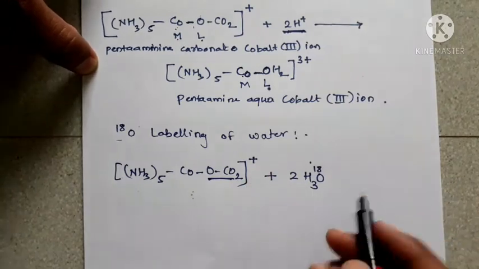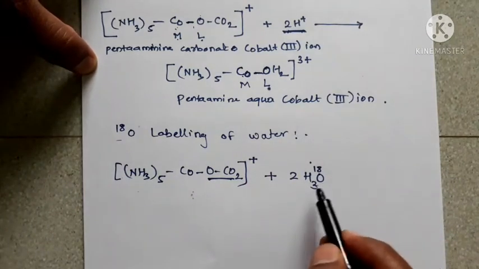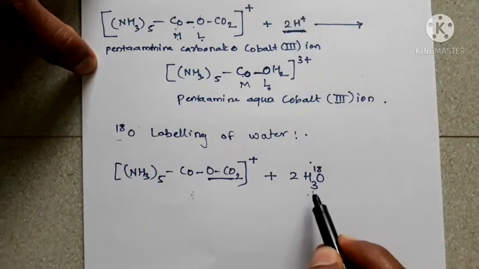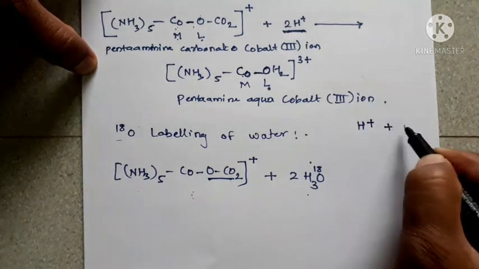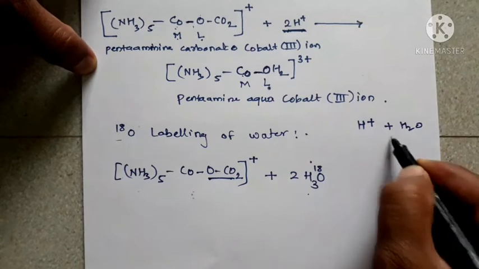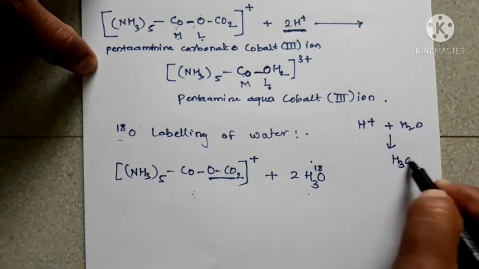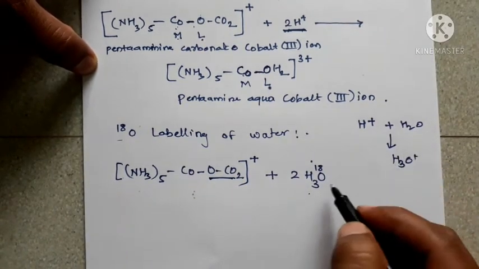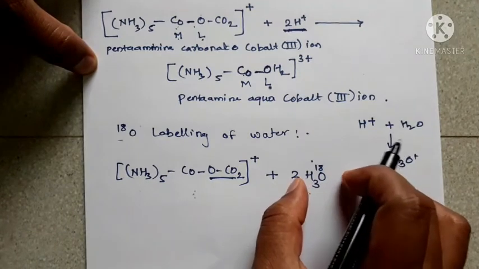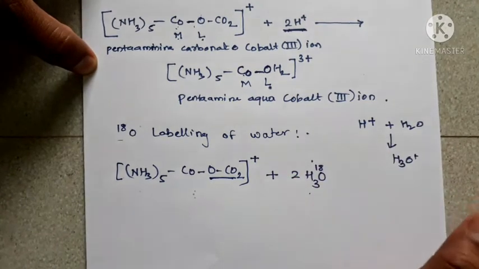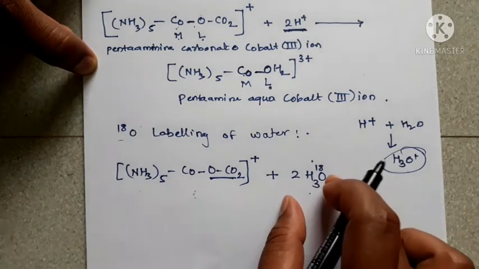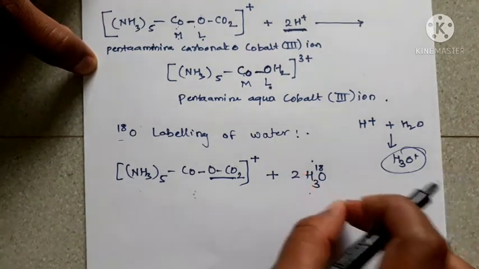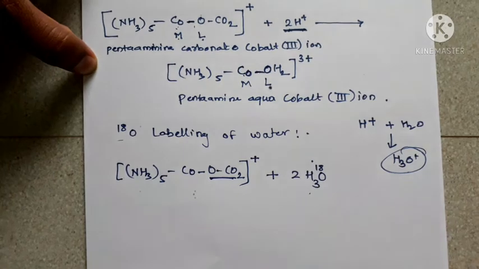Two neutrons are added into this oxygen, so it is an isotope labeling method. So what does H3O+ mean? Acid hydrolysis. Acid plus water, as we know, gives H3O+. So this is the isotope labeling method. This H3O+ means acid containing water, or acid hydrolysis in an acidic medium.